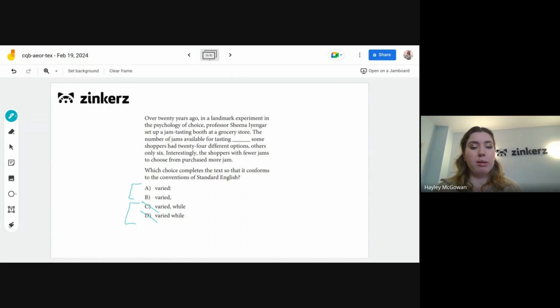So then our two options, we have either a colon after "varied" or a comma. We know a colon typically introduces an example, an explanation, a definition of some kind. So here we're thinking about the number of jams available for tasting varied. And then we have a description of how they varied, the different shoppers and how many jams they had to choose from. So in this case, it does actually make sense to have our correct answer be A here with the colon, again, introducing that example following the independent clause. All right, so A is our correct answer.